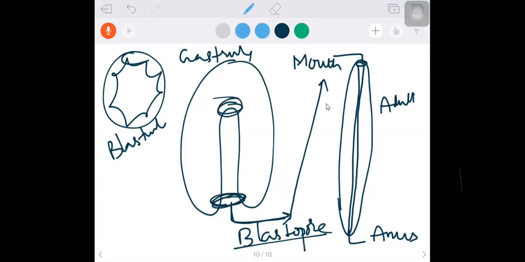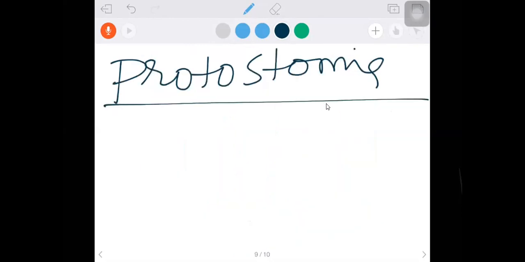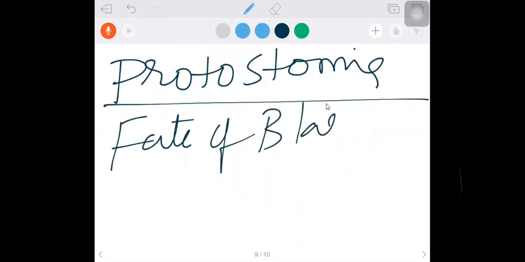Whatever it may be, we consider this area only. Fate means future. If the fate of blastopore is mouth, we say protostomia. If the fate of blastopore is anus, we call deuterostomia.